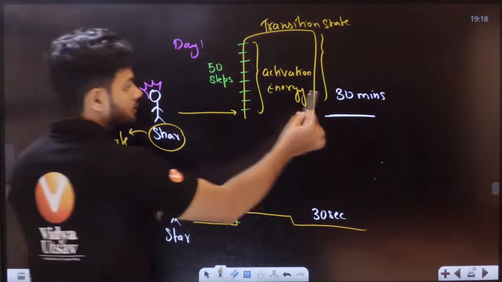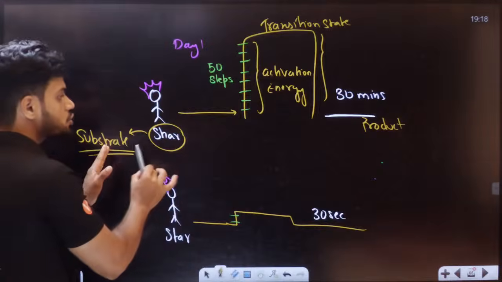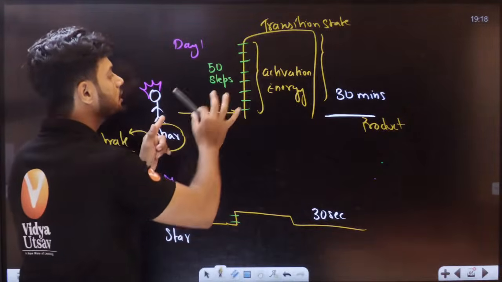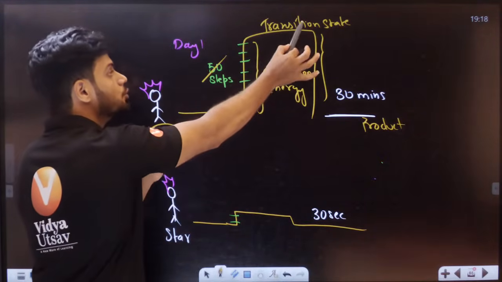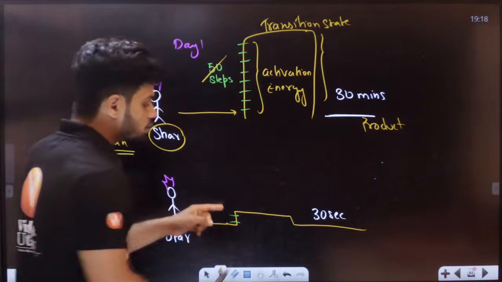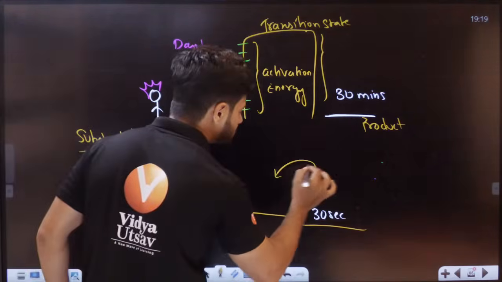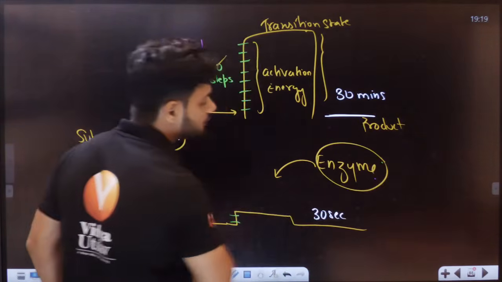Substrate, here we have product. For this substrate to become product, it has to reach the energy. The activation energy has to be met to reach the transition state and then become product. Now students, who is the friend here? The friend here who came and helped is called the enzyme. Enzyme is the friend here.